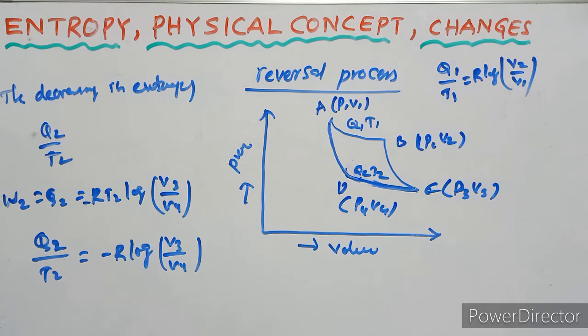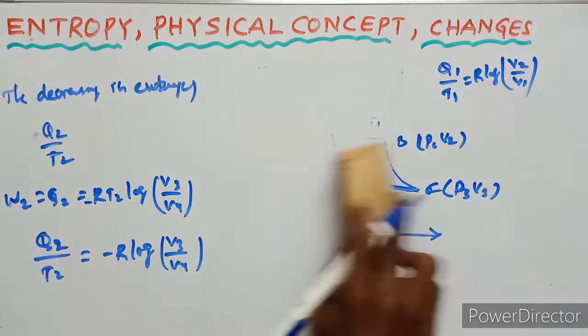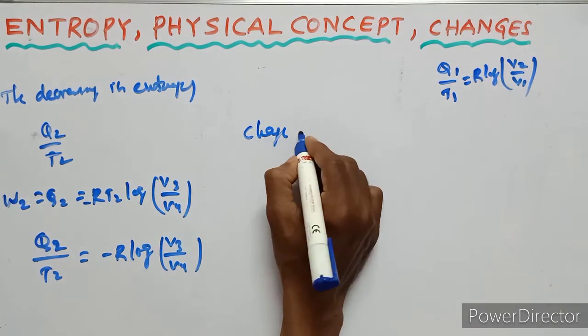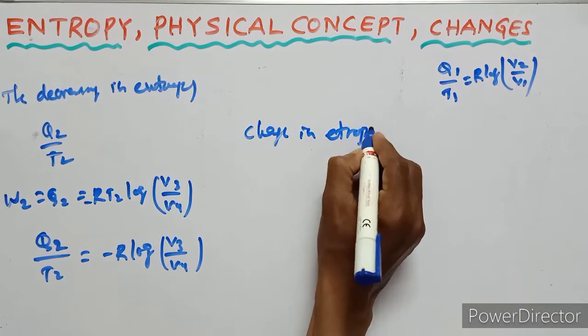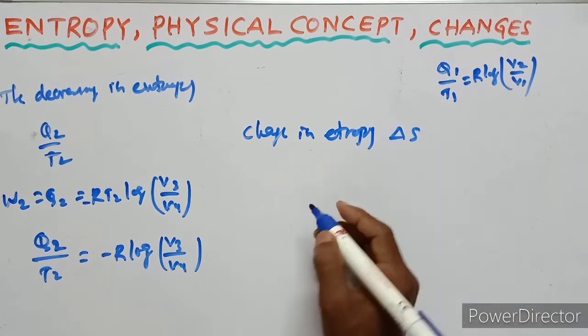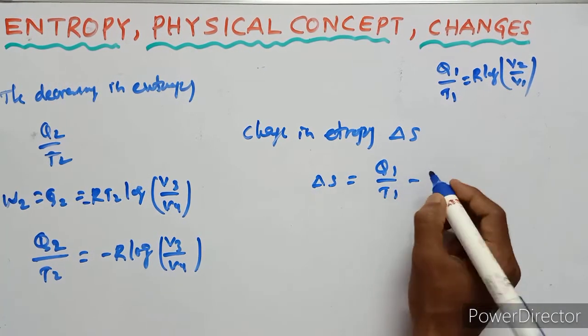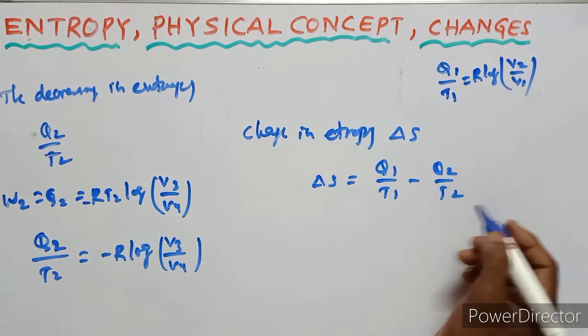Okay, then the change in entropy. The change in entropy is denoted as delta S. Delta S equals Q1 upon T1 minus Q2 upon T2.